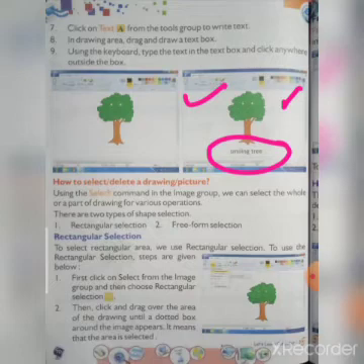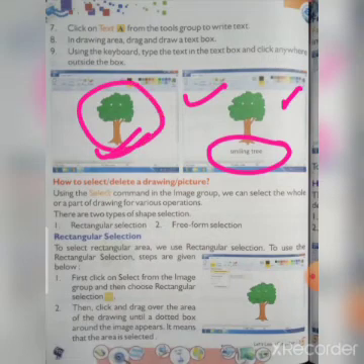Understand? Then how to select or delete a drawing picture. So I have drawn this. If you have to delete this picture, what to do? First, rectangular selection or freeform selection. Using the select command in the image group, you can select the whole or part of a drawing for various operations. So if you have to delete the whole tree, or this upper part, then you have to use a different selection. There are 2 types of selection: rectangular selection and freeform selection.